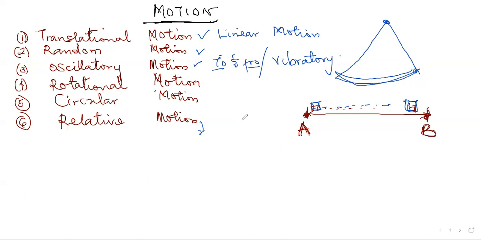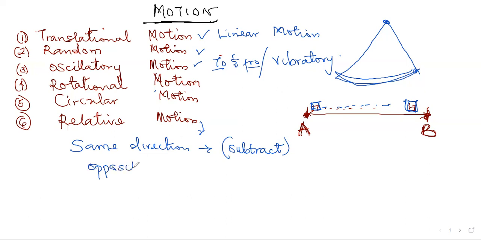So in short, let me quickly give you this. Whenever two bodies that are in relative motion are moving in the same direction, you have to subtract their velocities. And when they are moving in opposite directions, you have to add up the velocities.